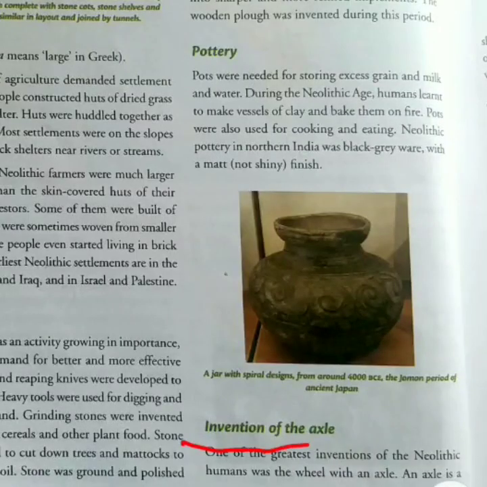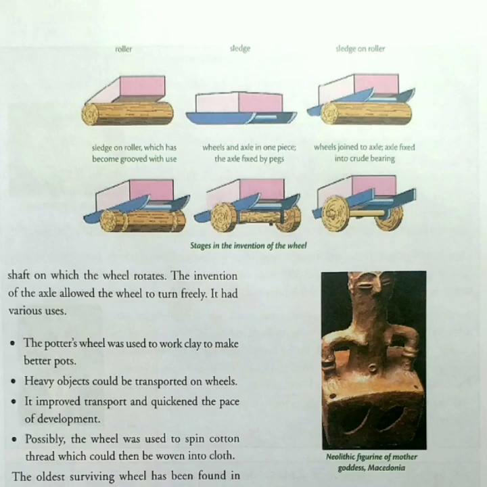Then, the invention of the axle. One of the greatest inventions of Neolithic humans was the wheel with an axle. An axle is a rod passing through the center of a wheel or group of wheels. The picture here shows how the invention of the wheel went through various stages. At first, humans used rollers to carry heavy material. After that, they used sledges. A sledge is a vehicle without wheels. Now it is used for traveling on snow.